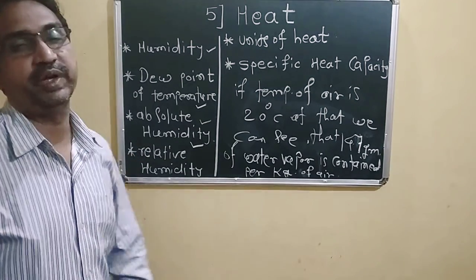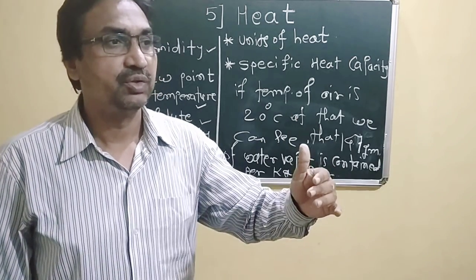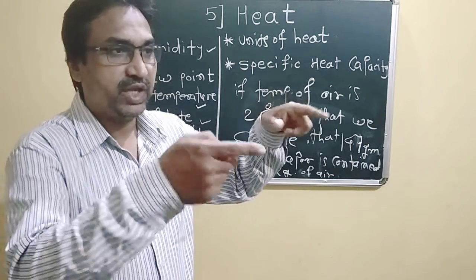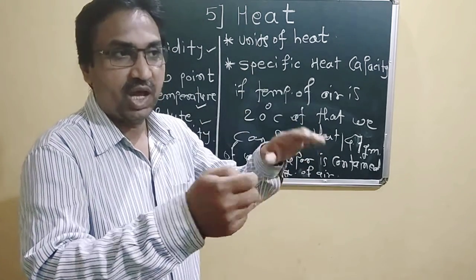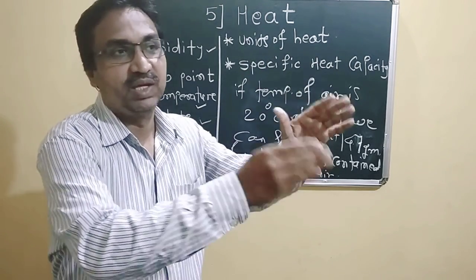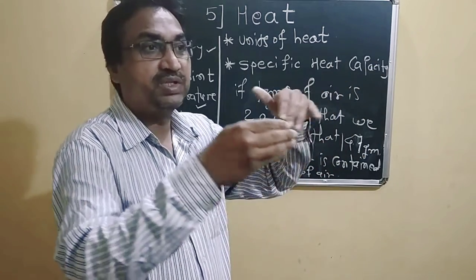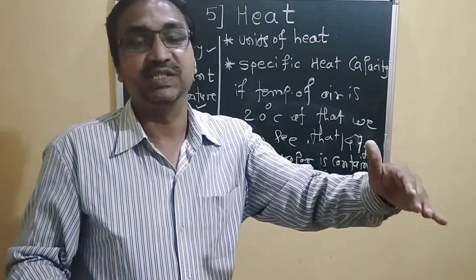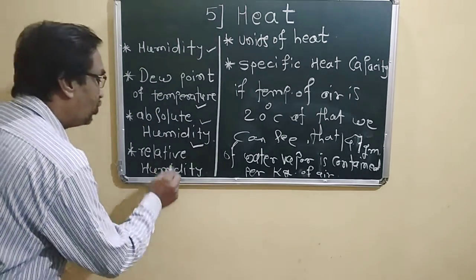After that, relative humidity. Relative humidity is the stage where, at a particular temperature, for unsaturated air, we ask how much mass of water vapor is needed to saturate this air. At a particular temperature, how much water vapor is needed to saturate the air, and this is called relative humidity.